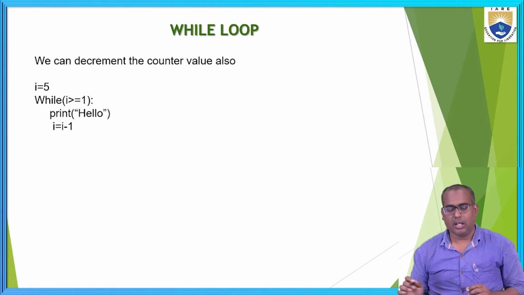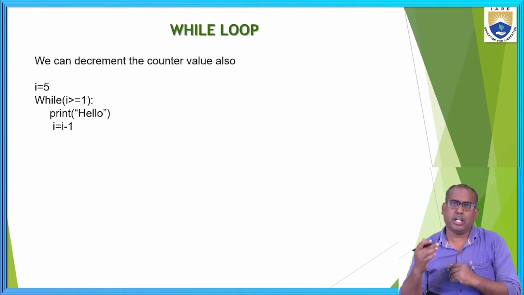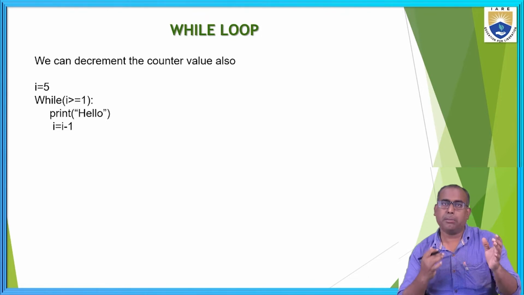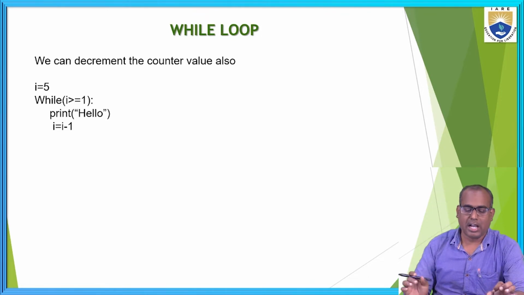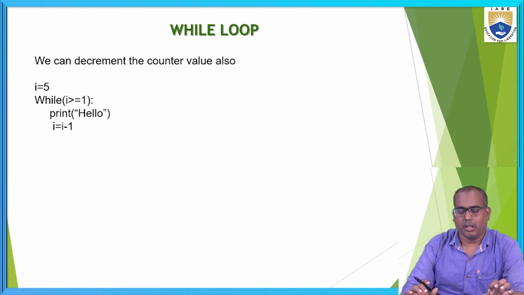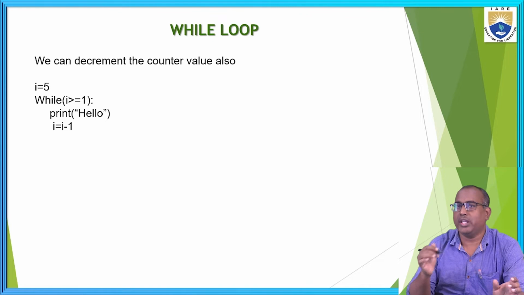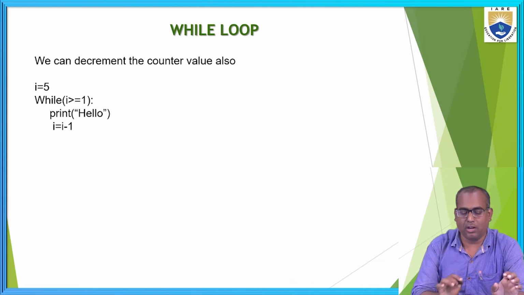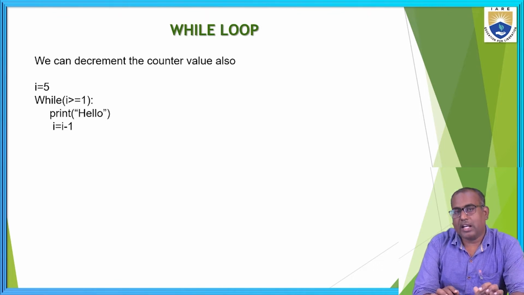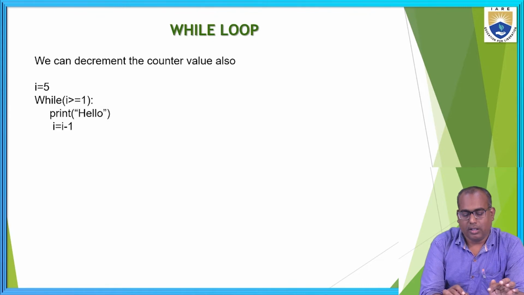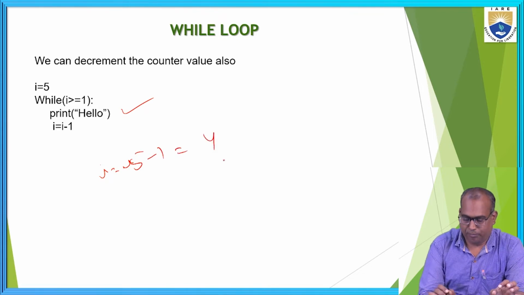Next, not only can we increment the counter variable, we can decrement also. Now I am taking I is equal to 5. When I am printing one time, I am decrementing the I value here. I am not incrementing, I am decrementing the I value. I is equal to 5, 5 greater than or equal to 1. One time I am printing. Now I becomes 5 minus 1, 4.